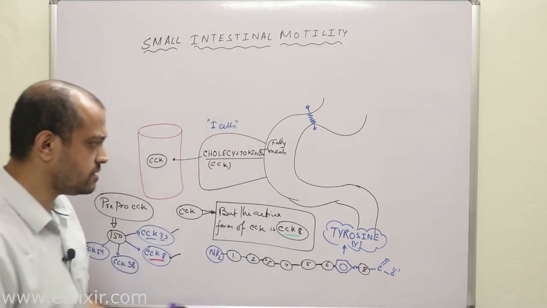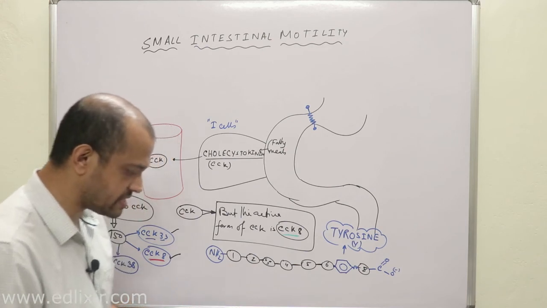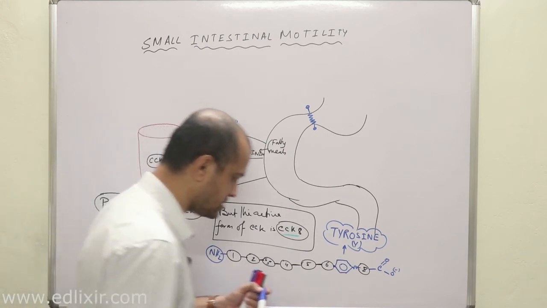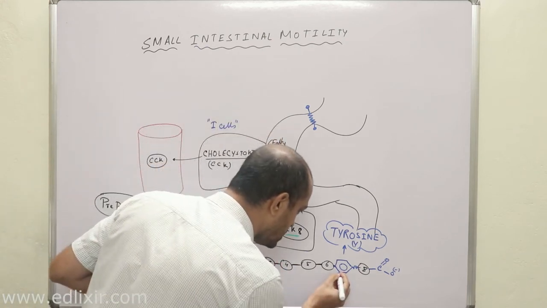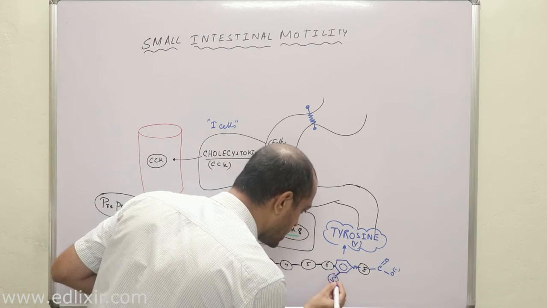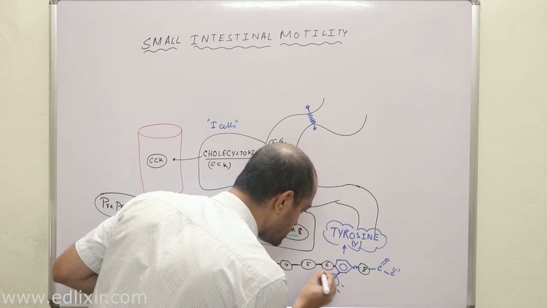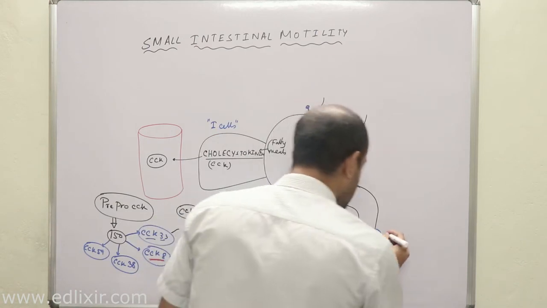As the seventh amino acid is a tyrosine molecule, you must understand this, that this tyrosine molecule is sulfated, is attached to sulfur.